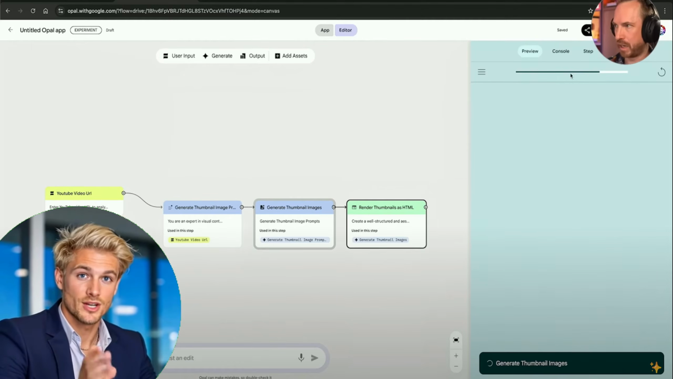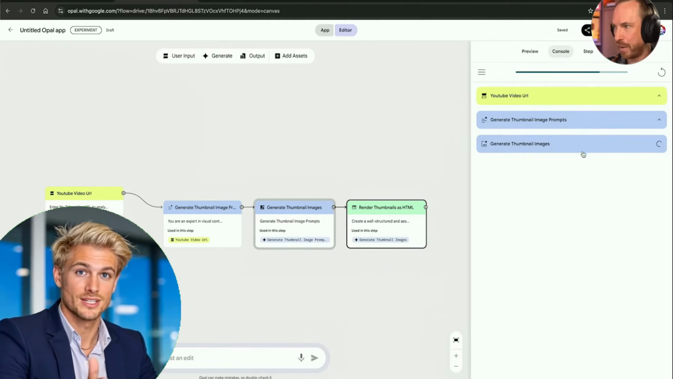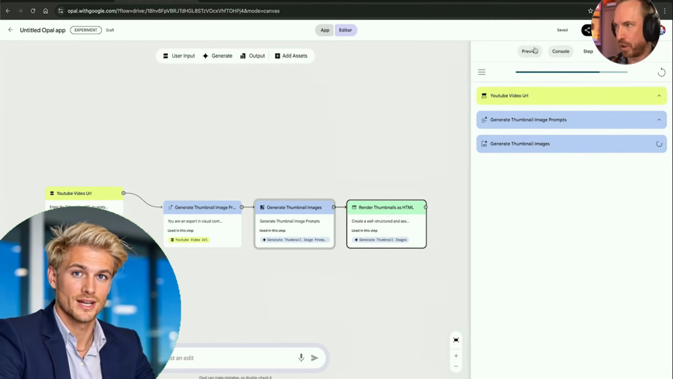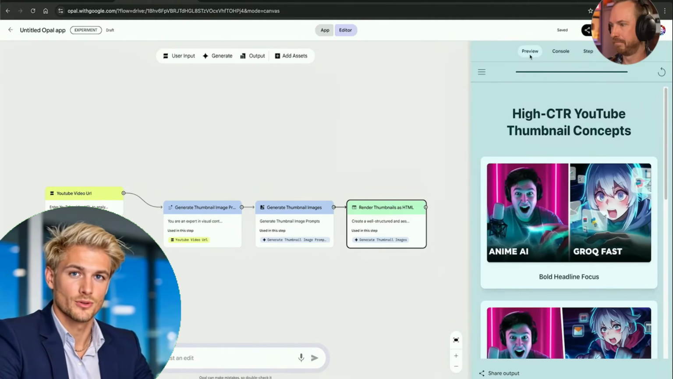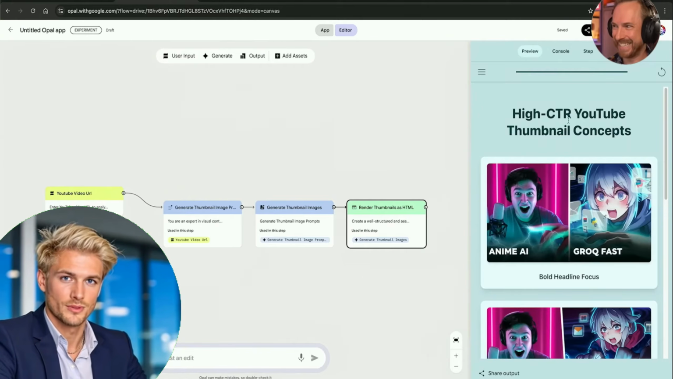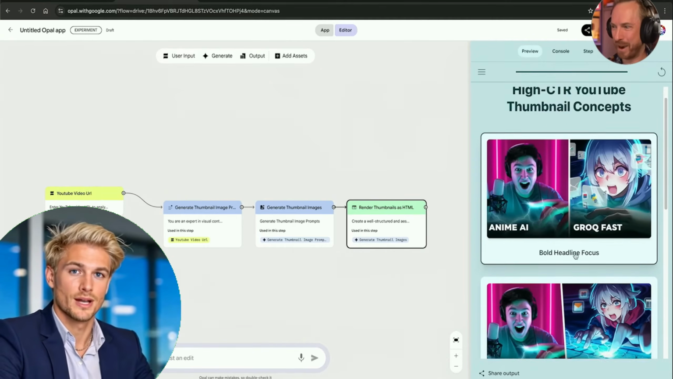Okay, we can see that it jumped. It clearly went to the next step, and we can see that it's actually generating these thumbnail images when we click on the console. So let's wait a little longer. Boom! Amazing. High CTR YouTube thumbnail concepts.